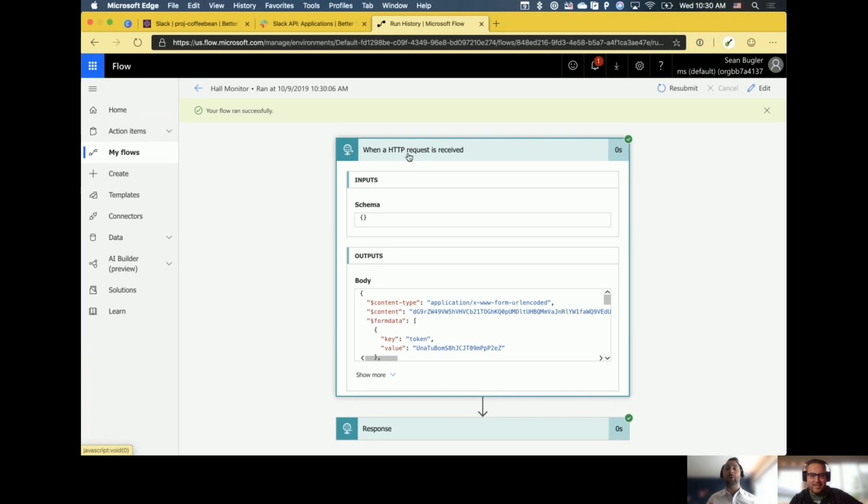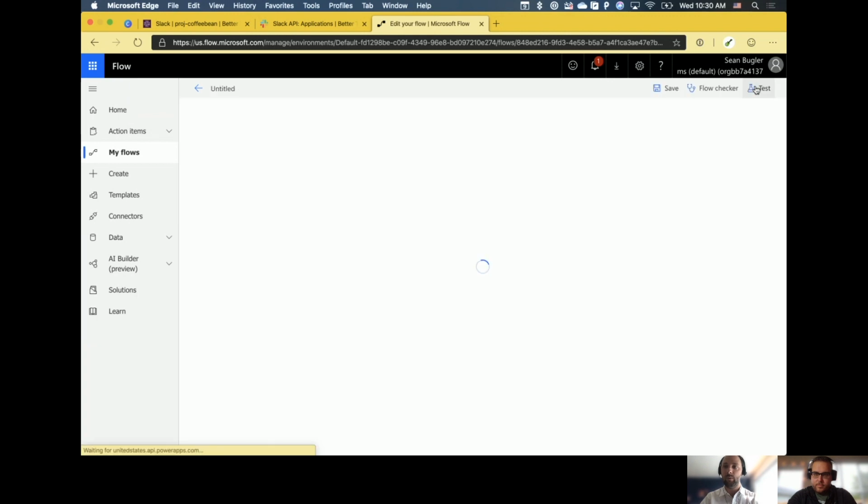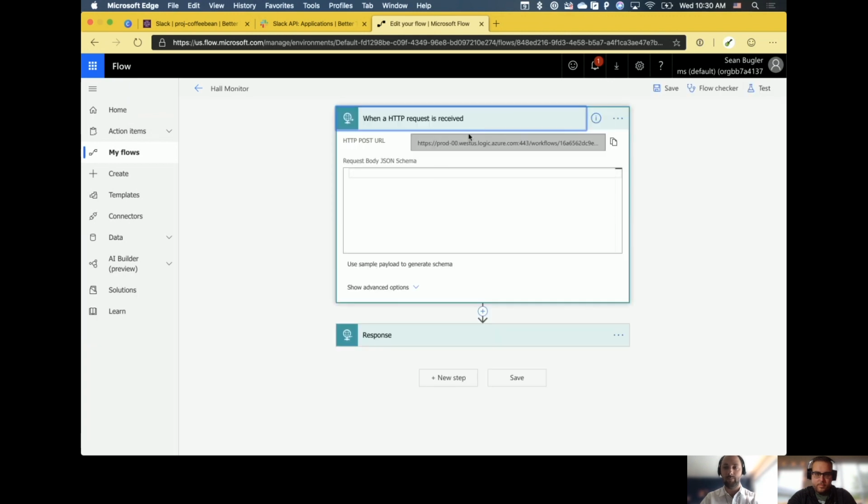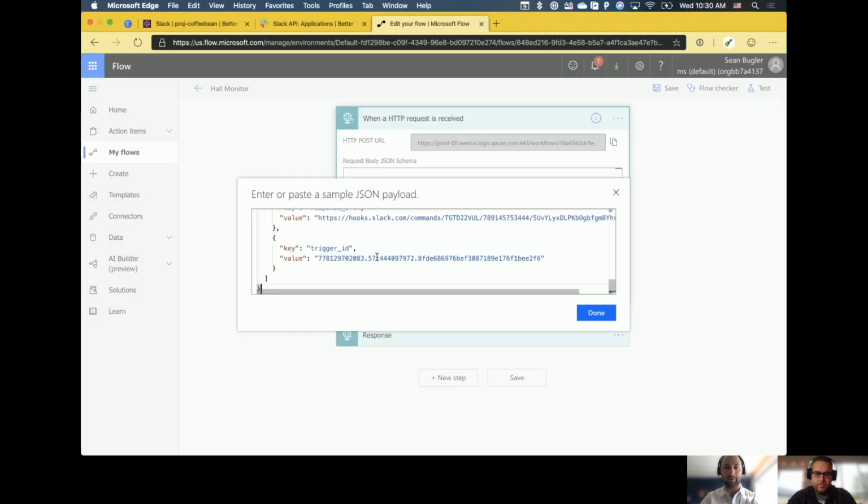This is where we start to take that output content and build out our schemas so that we can actually use the information inside these outputs. I'm going to copy all that action there, and I'm going to edit. I'm going to use that sample payload to generate schema, my favorite feature.